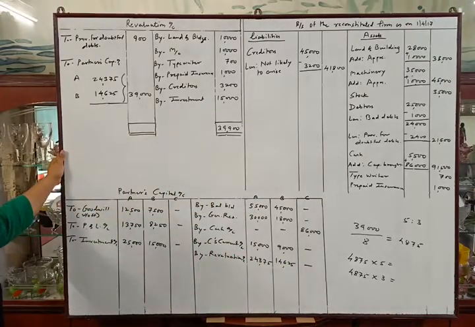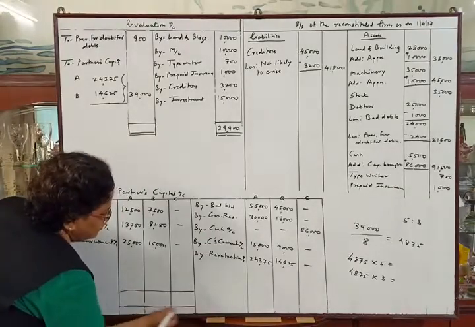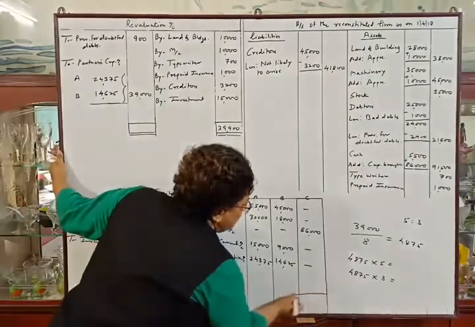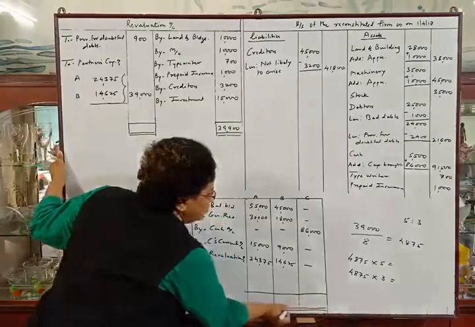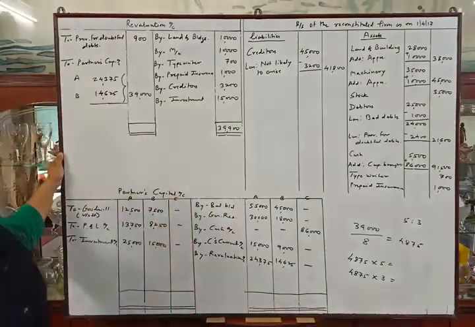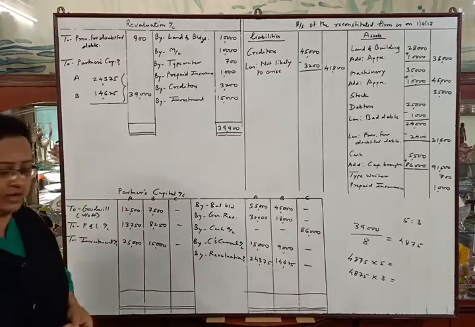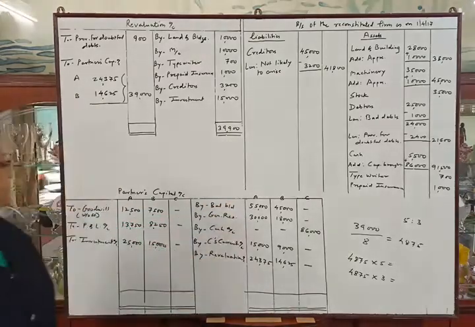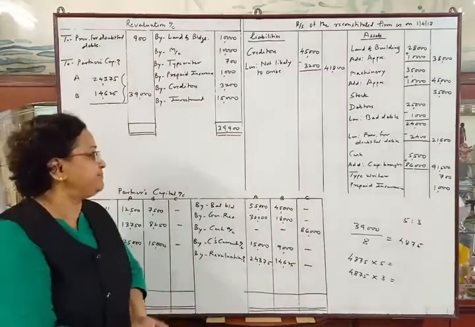Okay. Now we will tally the partners' capital accounts. We are not adjusting the partners' capital accounts in their new profit sharing ratio, as they have not told us to do so. First, A's capital account. We have to make the total of the credit side and the total of the debit side on rough paper.